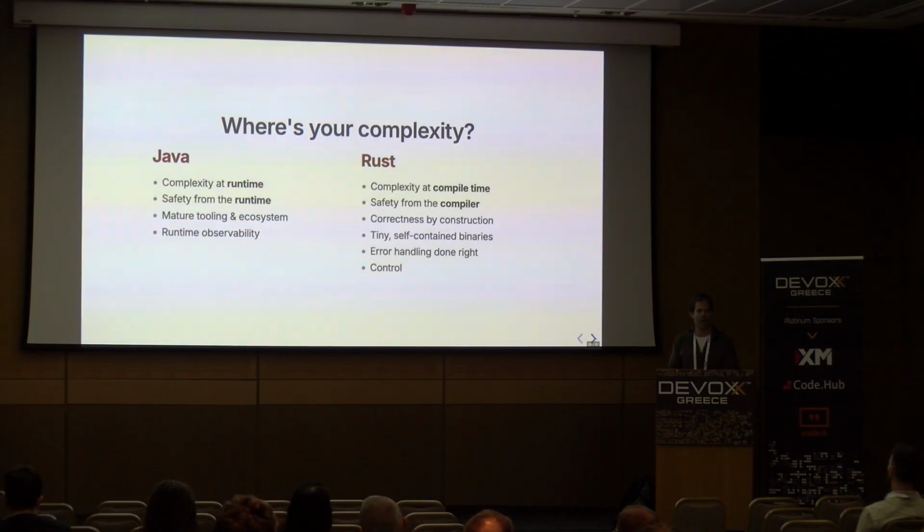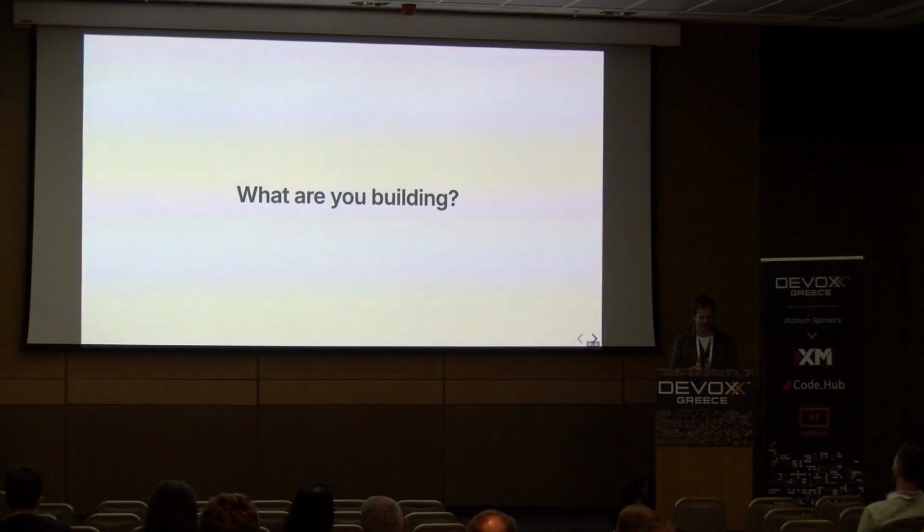On Rust, you shift a lot into the compiler. You shift a lot into your own domain at compile time. This gives you some advantages. Things tend to be more correct at runtime because of that. You end up with small, very efficient binaries. And you have more control. In situations where you need weird low-level control to tie things to particular threads to avoid data moving around, you have that in Rust. So what makes sense?